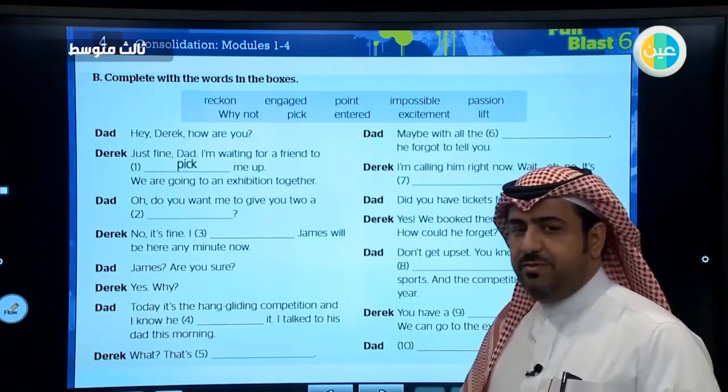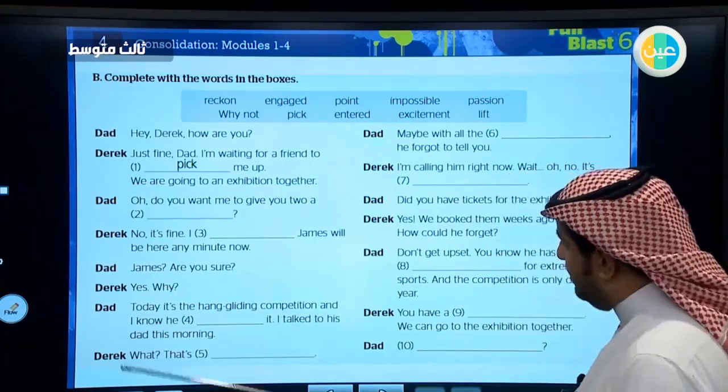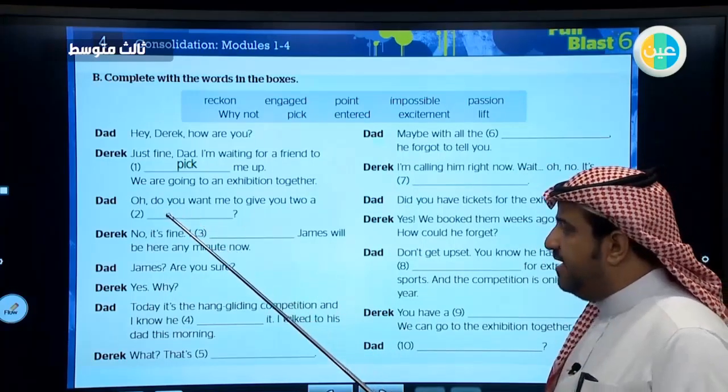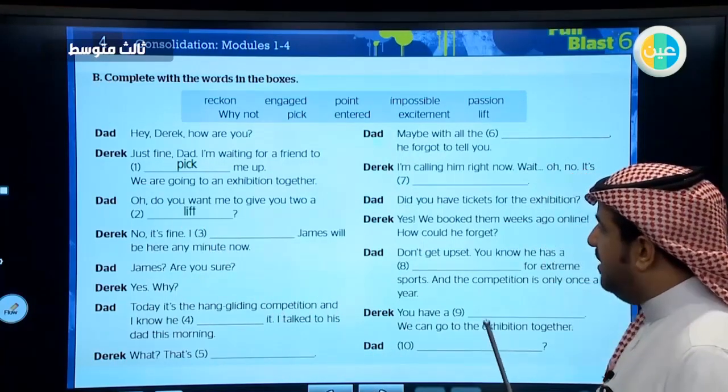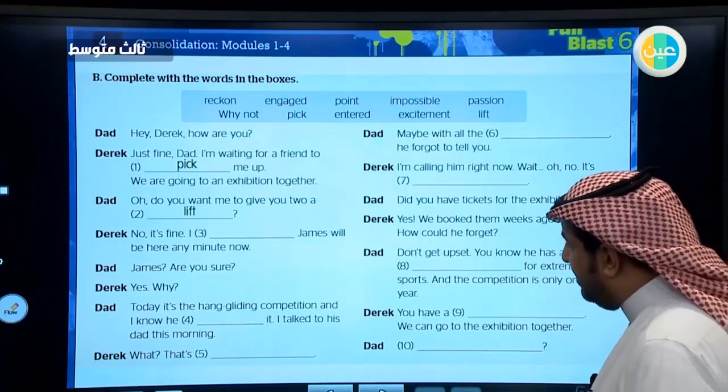Okay, you drive them by car. So that is what we call give somebody a lift. Yes, you give him a lift. So do you want me to give you a lift?